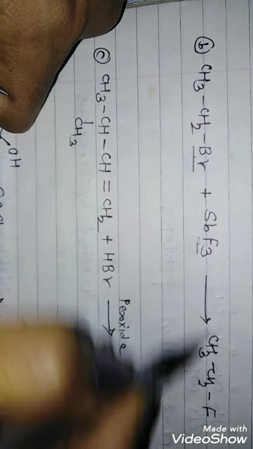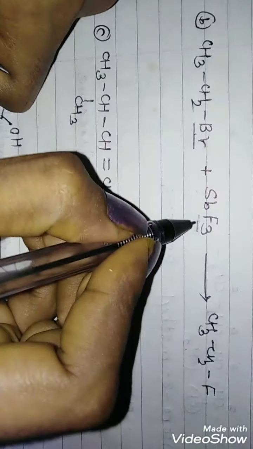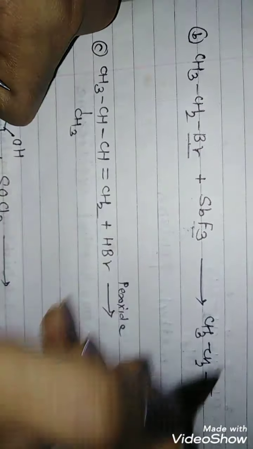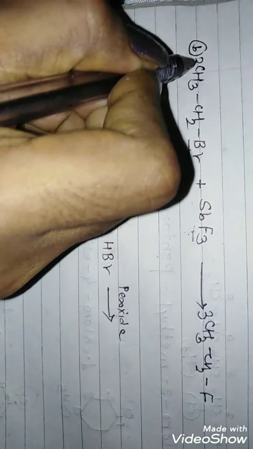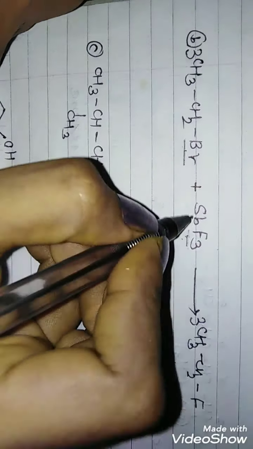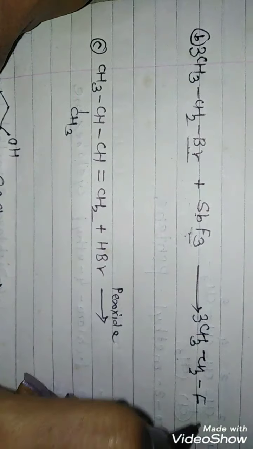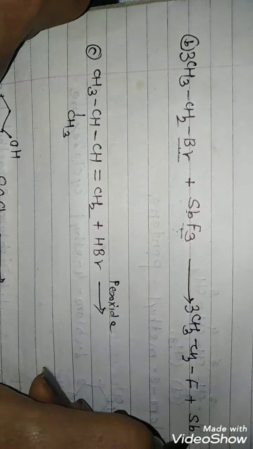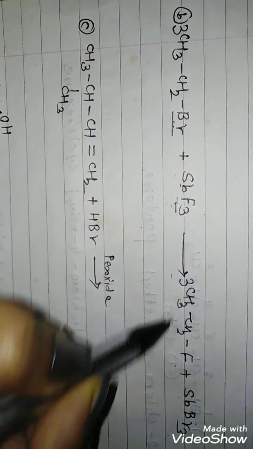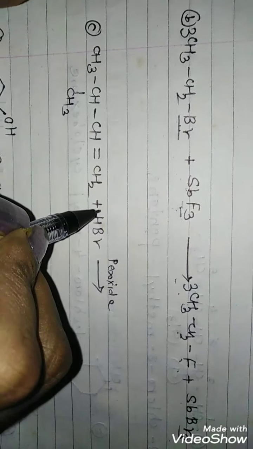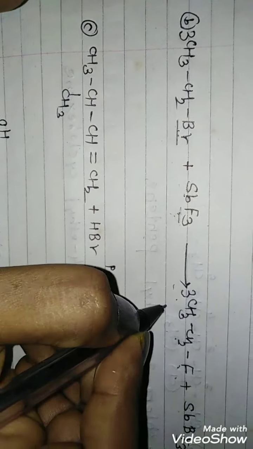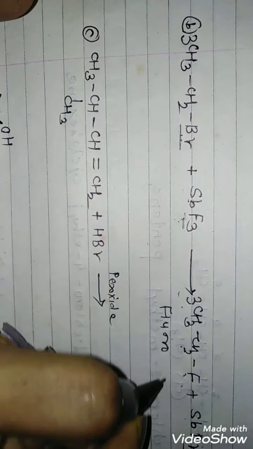CH3CH2F. Instead of bromine you have to write F, and if there are 3 fluorines here, it will be 3. So for that it is 3. That is the balancing, and this bromine will be removed with antimony. So it is antimony tribromide, and this is your product. Simply you can call it ethyl fluoride, or if you give the IUPAC name, it is fluoroethane.